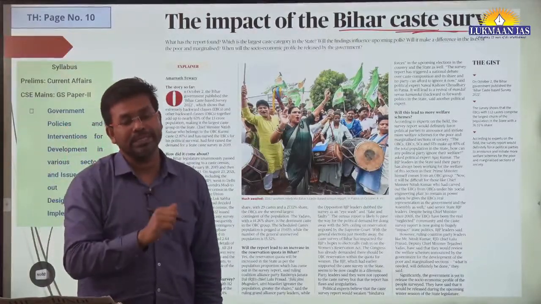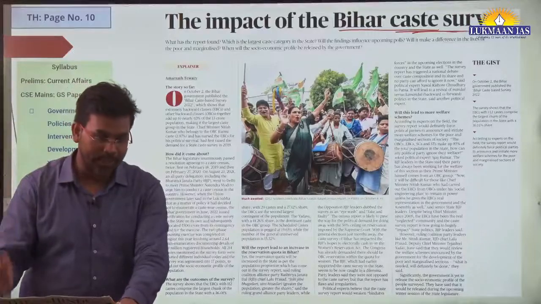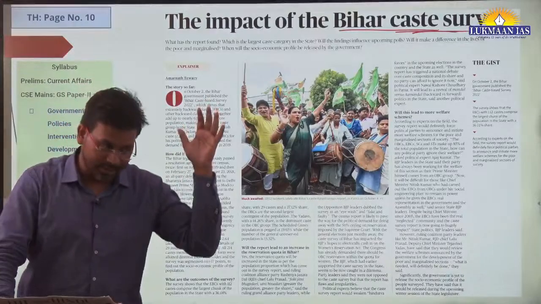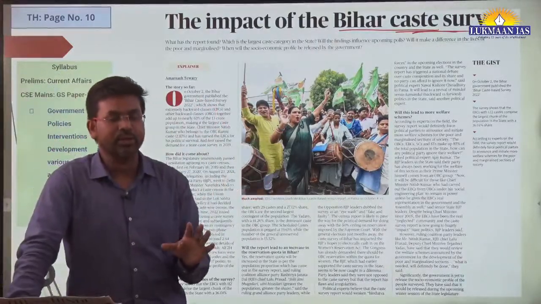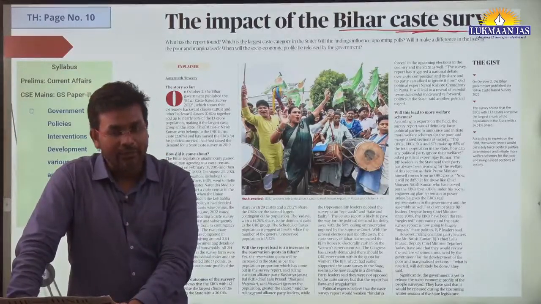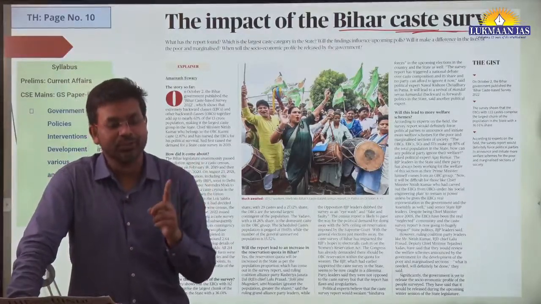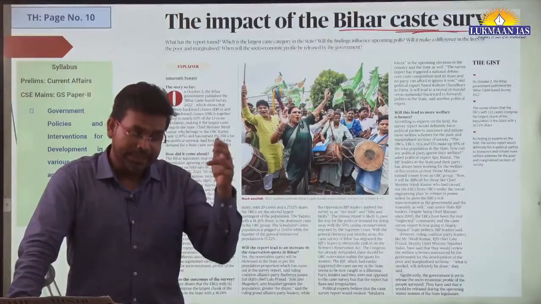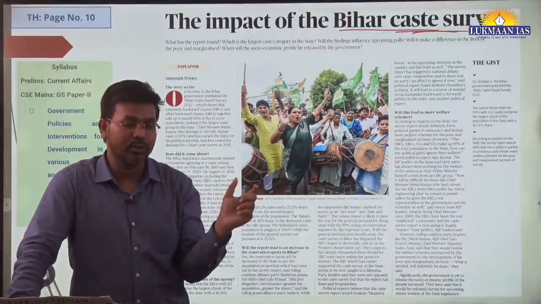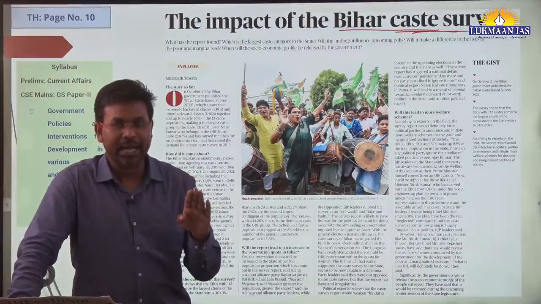But before they could publish the survey, that was challenged in the High Court of Patna, and the High Court went through both sides. It went through the objections of the central government, and it went through why the Bihar government needs it. After going through it, the Patna High Court decided that this caste-based survey is actually needed for the state. Why? Because this survey is going to give data to the state authorities about what percent of people belong to which category in this state. Okay, so the Patna High Court passed it.